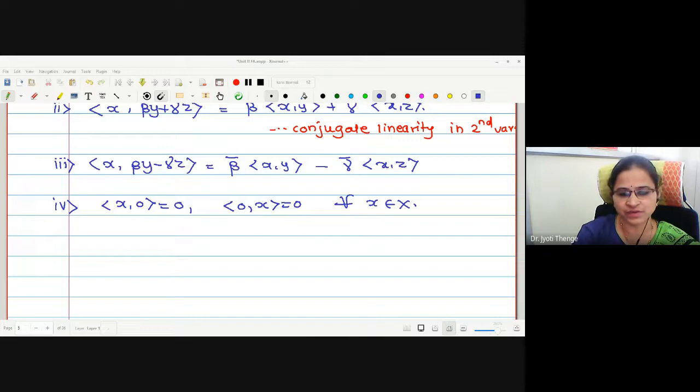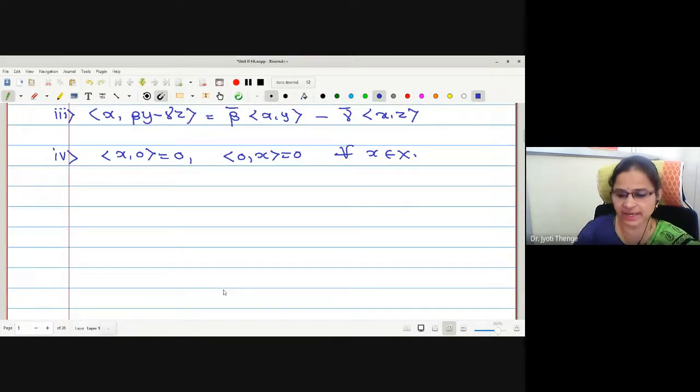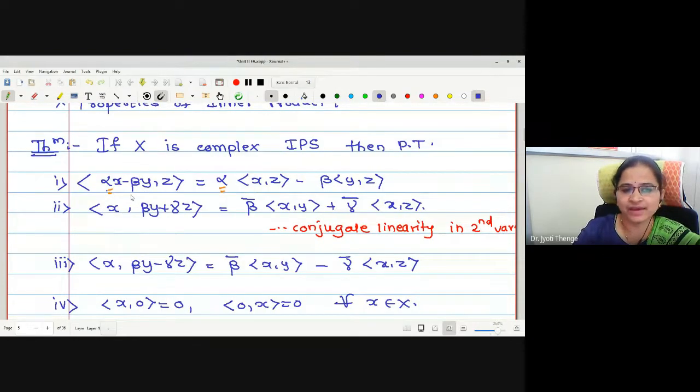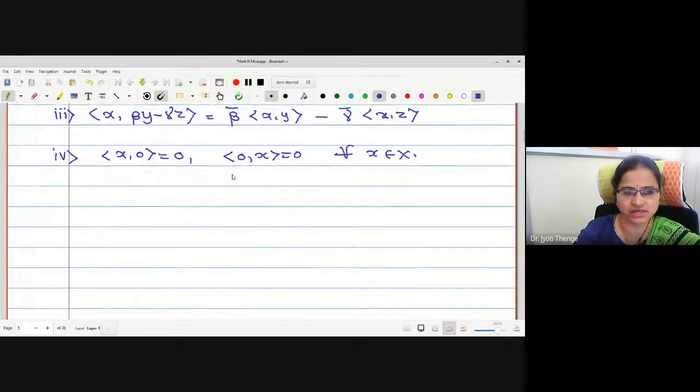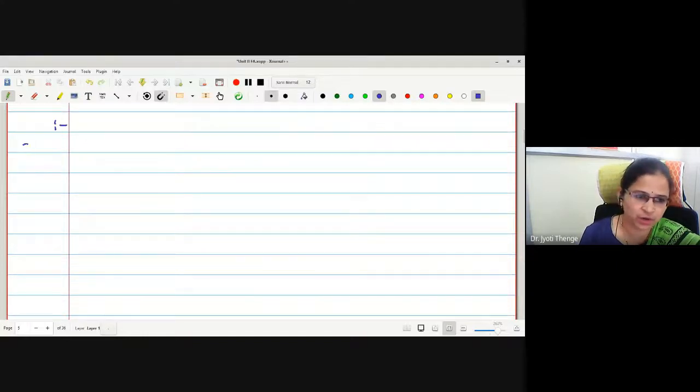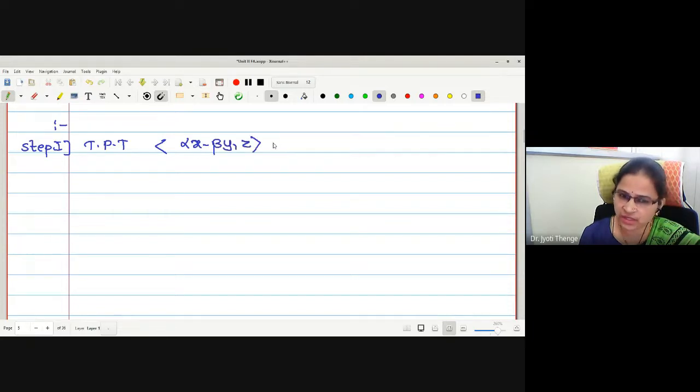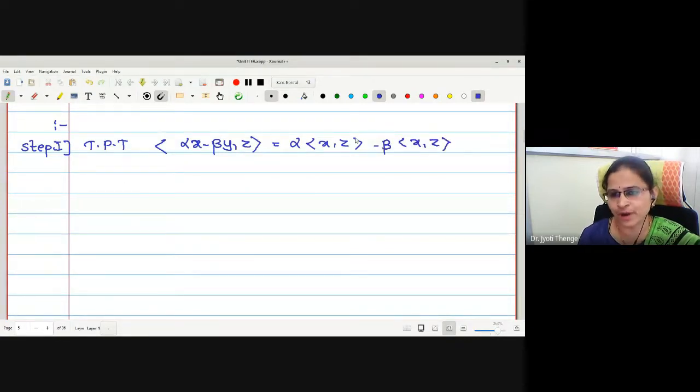There are this many properties actually. I'll try to prove the first one. If time permits, we will go for the second as well. What we wanted to prove in the first property is that the inner product of alpha x minus beta y with z equals this right hand side. Step number 1: to prove that the inner product of alpha x minus beta y with z is alpha times the inner product of x with z minus beta times the inner product of y with z. Just focus on my pronunciation, how I am reading the statement. You should read it the same way.